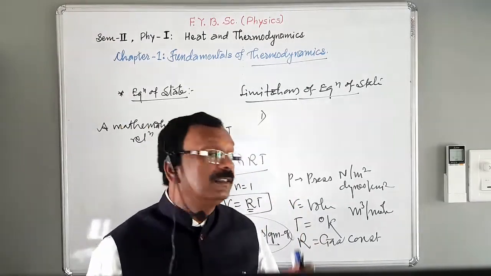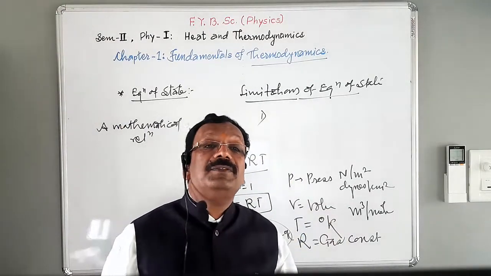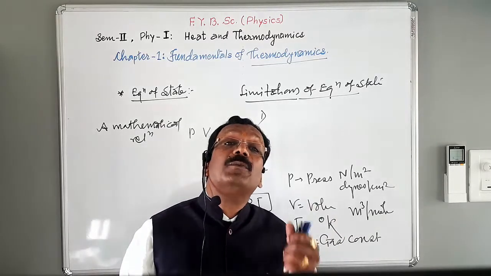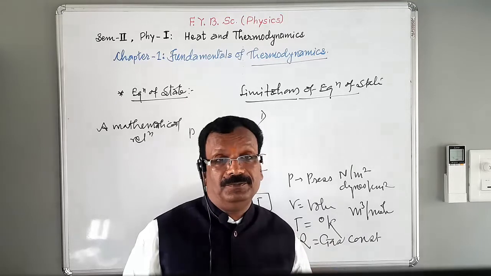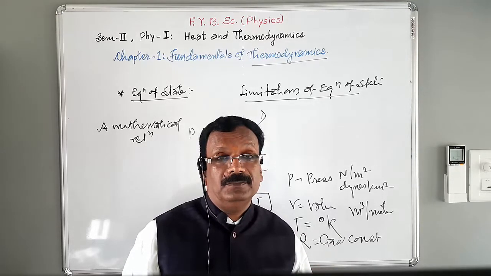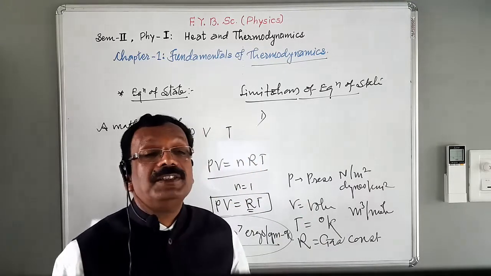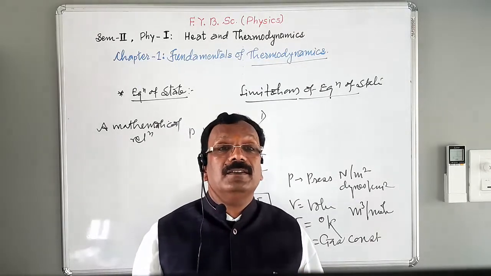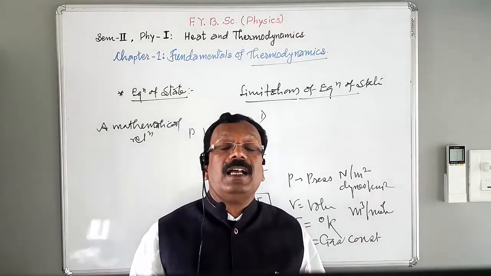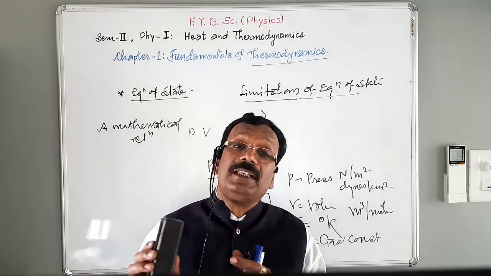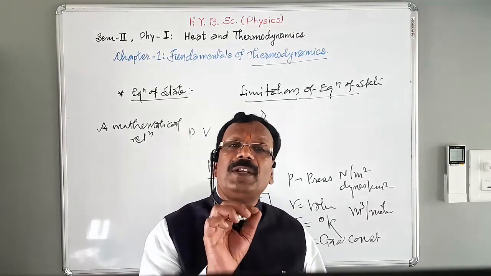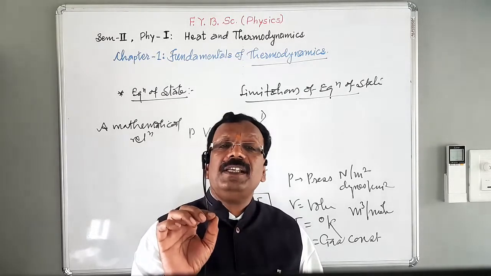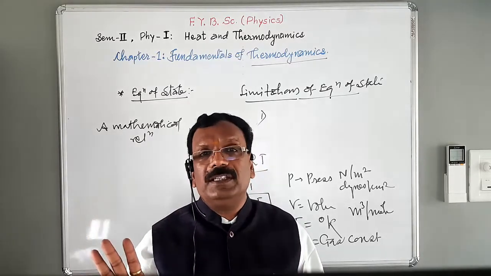First limitation: the equation of state is valid only when the gases are in thermodynamic equilibrium. There is no perfect gas equation for the gases which are not in thermodynamic equilibrium.